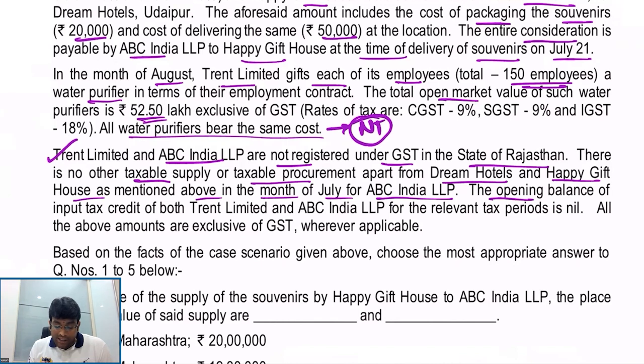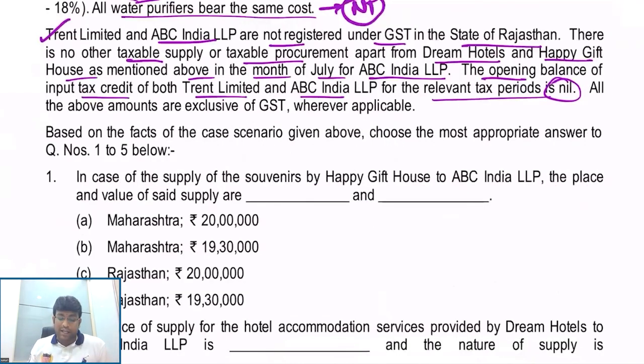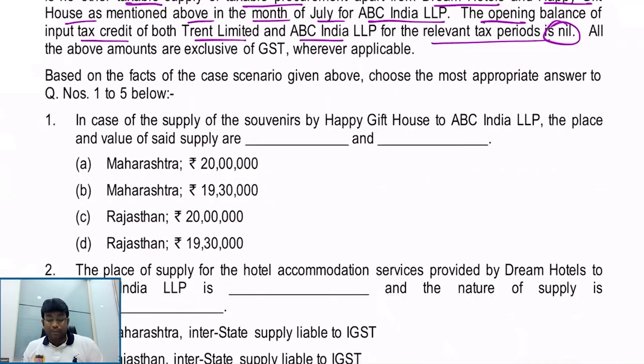Opening balance of ITC of both Trent and ABC for relevant tax period is 0. So there is no opening ITC. Whatever is there in this month, that only will be taken. So all amounts are exclusive of GST wherever applicable. So based on the facts of the case scenario given above, choose what, my dear friends? Choose the most appropriate answer. Correct, my dear friends? Let's see now.